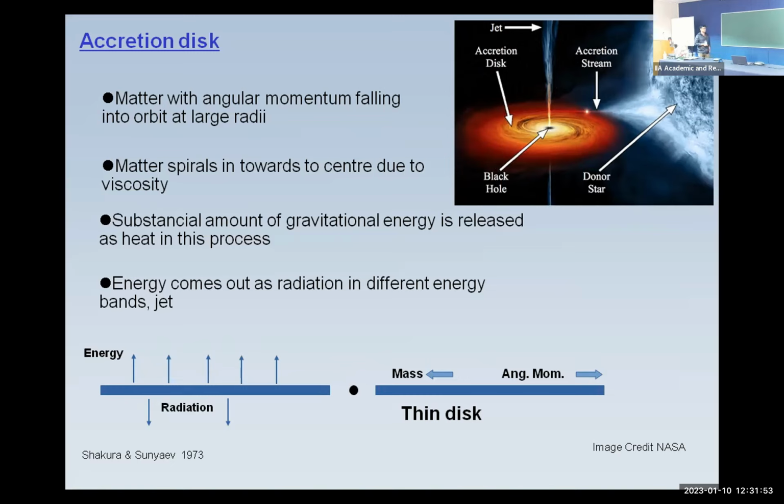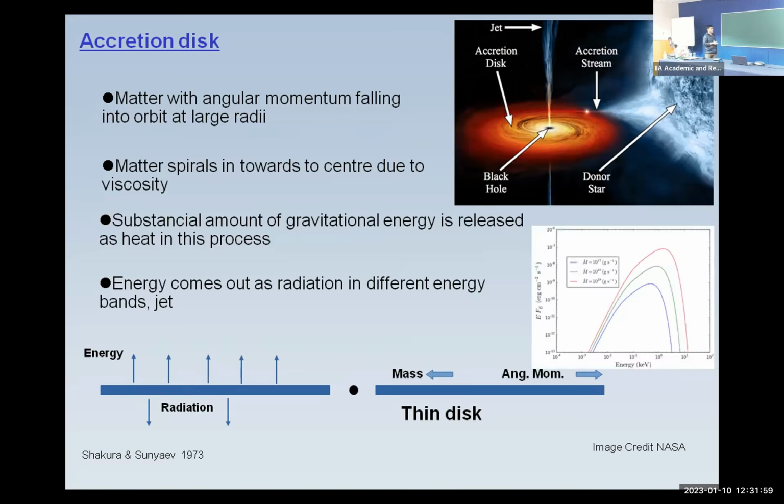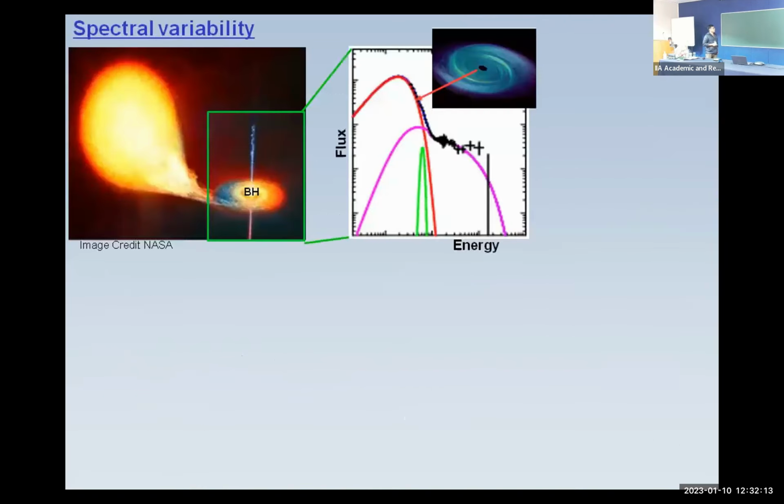But this type of disk is optically thick and geometrically thin, so it can produce only a multicolor black body like this, and this black body spectrum cannot explain the whole outburst profile or outburst spectral states of the black hole candidates. So we need something more. These are the typical spectral states. If you consider only one isolated black hole, forgetting about the companion, just an isolated black hole,